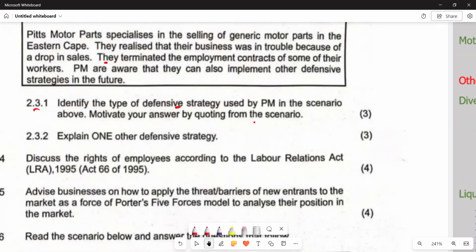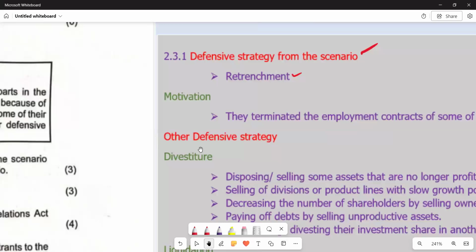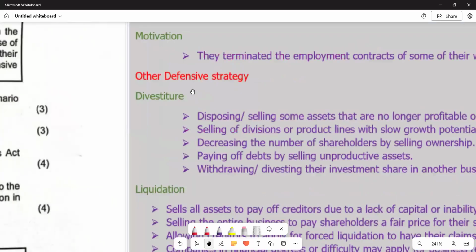So you see that we've got other defensive strategies that can be employed at an organization or a business. We can have liquidation as one of the defensive strategies. We can also have divestiture as other defensive strategies that we can employ. So if you come on the other section again, you would see that divestiture is one of them, which can be used as a defensive strategy.